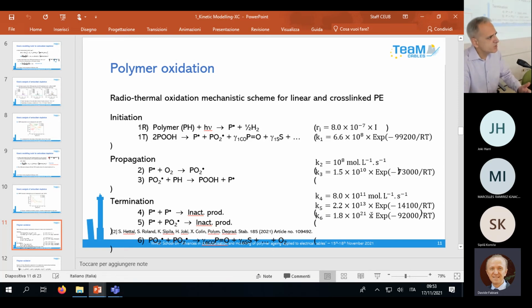In fact, in the case of polyethylene, if you plot the variation of the oxidation rate or induction time of polyethylene in an Arrhenius graph, as a function of the reverse temperature, you obtain not one Arrhenius law, you obtain two Arrhenius laws with a break at approximately 90 degrees C. And for us, it is due to the fact that this final termination rate constant, K6, takes a value below 90 degrees C, and you have another solution beyond.